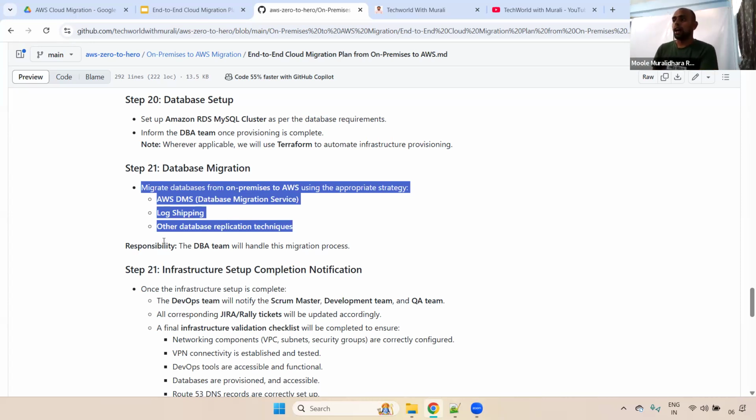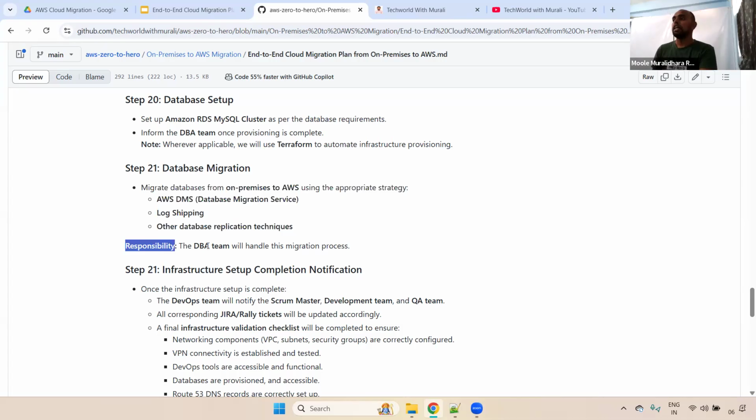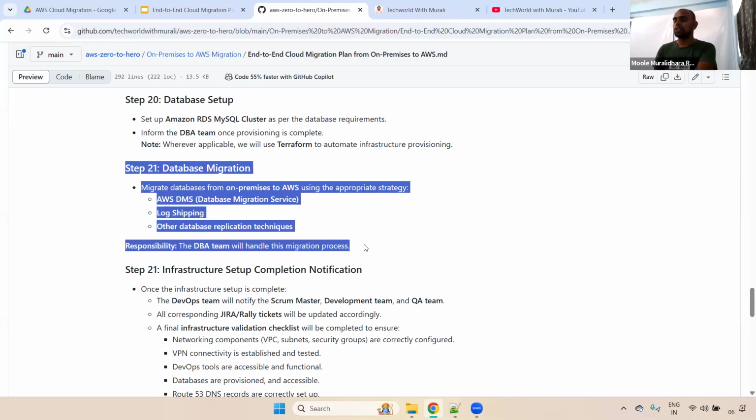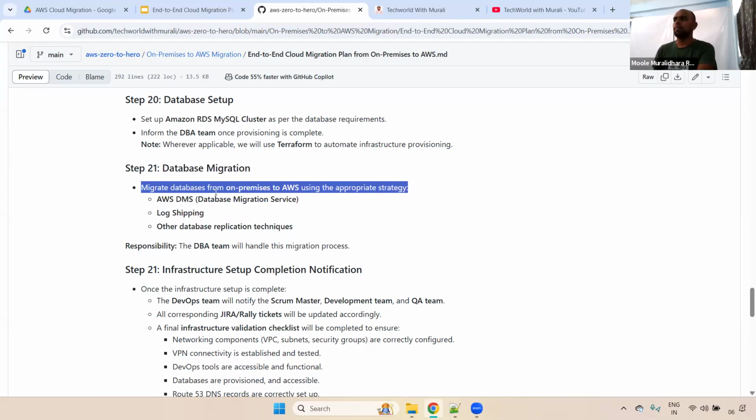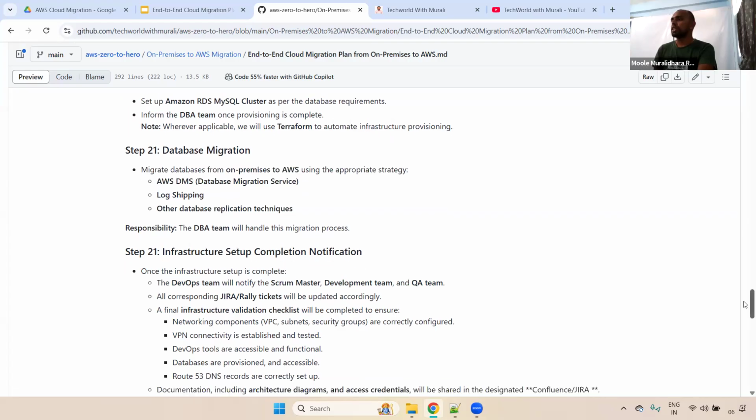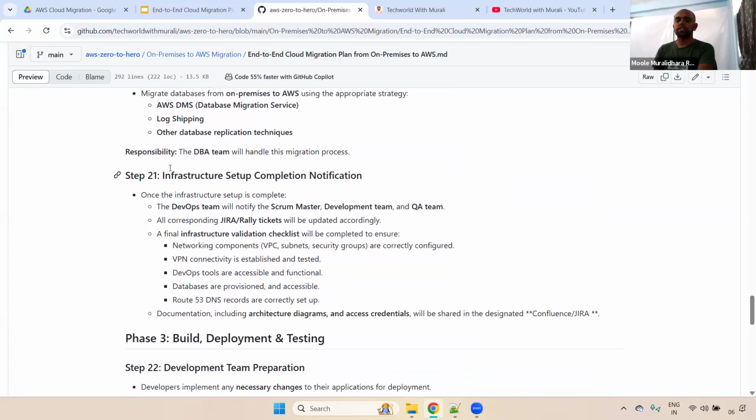Understand, right? Fine. As I said, the DBA team will handle the migration process related to database migration. Once this is completed, they will inform the Scrum Master, hey, DB migration is also done, and we set up that replication as well. When the data is stored in the on-premise, it will automatically be replicated to cloud as well. Everything is done.